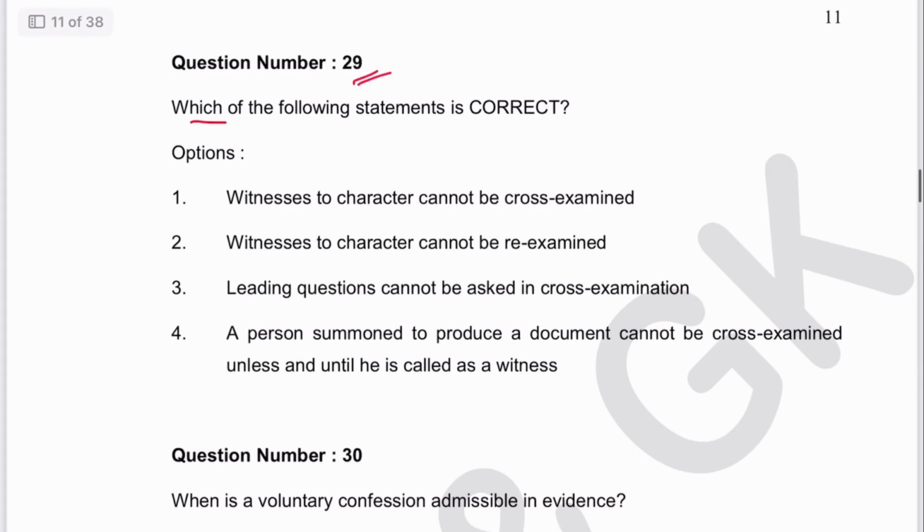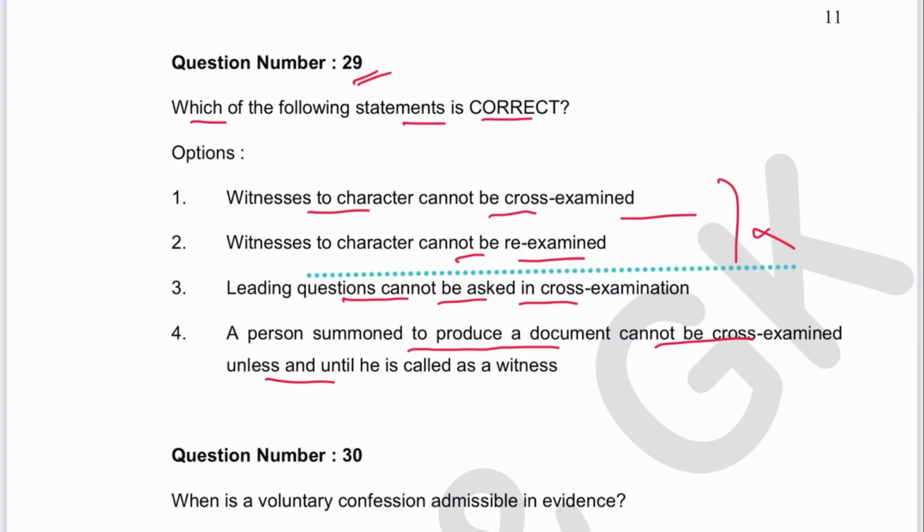Next 29. Which of the following statements is correct? Witness to character cannot be cross-examined, cannot be re-examined. Leading questions cannot be asked in cross-examination. These all are wrong. Person summoned to produce a document cannot be cross-examined unless and until he is called as witness. This is correct. This is mentioned in Section 139 Indian Evidence Act. So 4 is the answer.